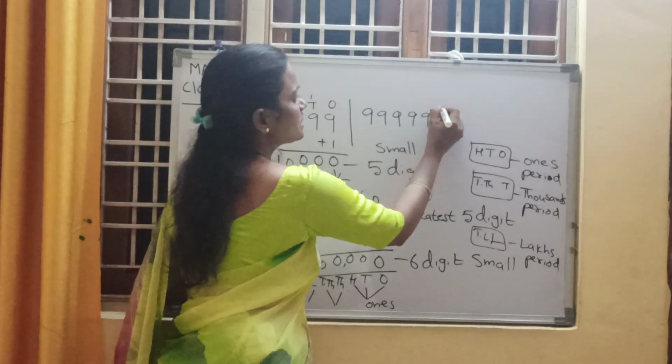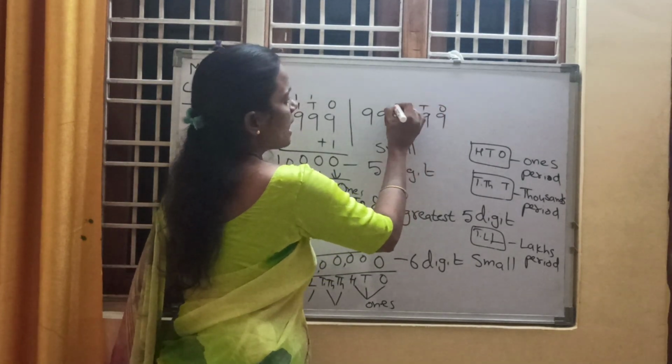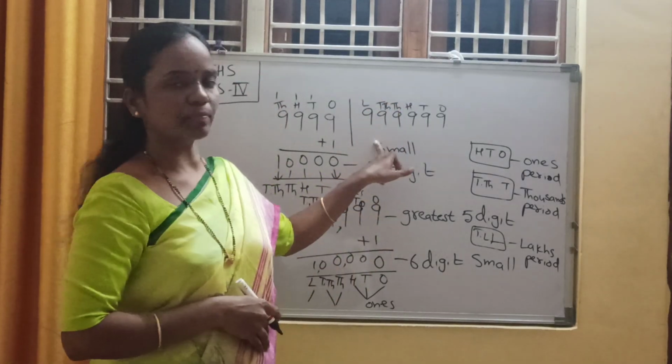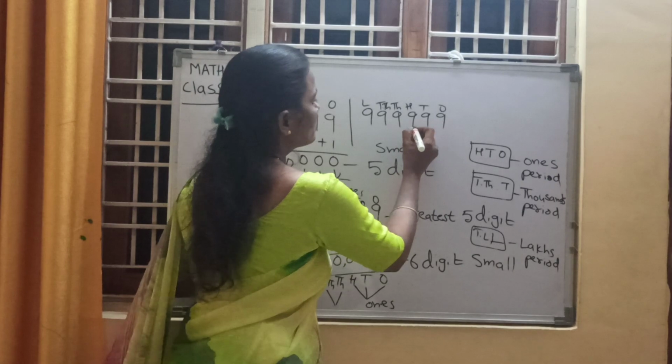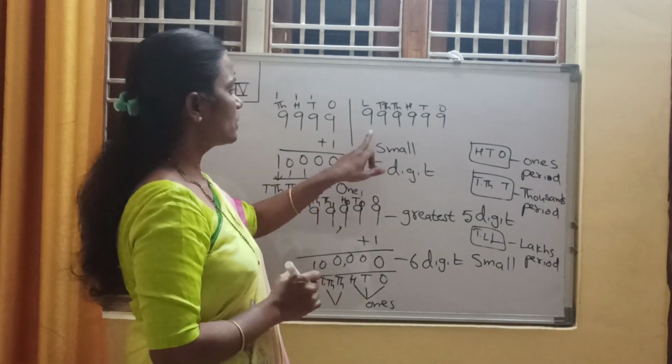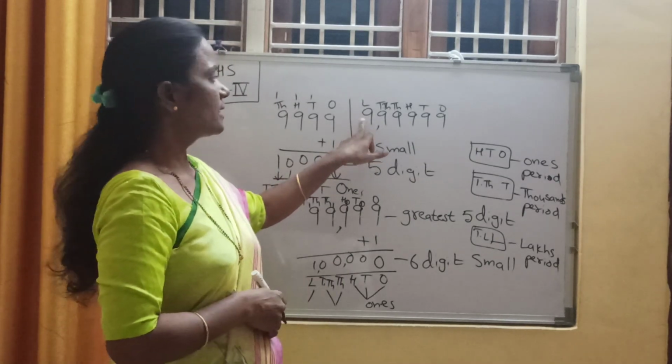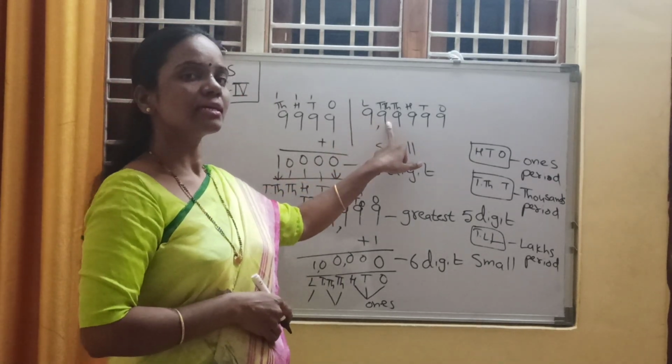Places: ones place, tens place, hundreds place, thousands place, 10,000s place, lakhs place. So how to put the comma? After the lakhs period we need to put the comma, because it is one period, and the thousands period is one period.